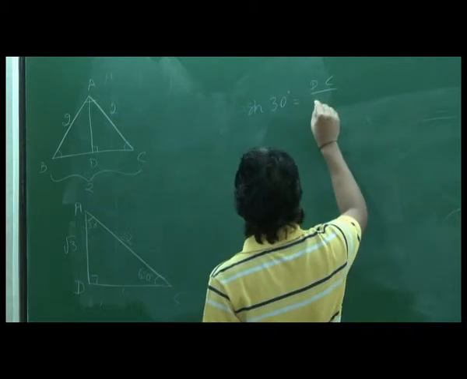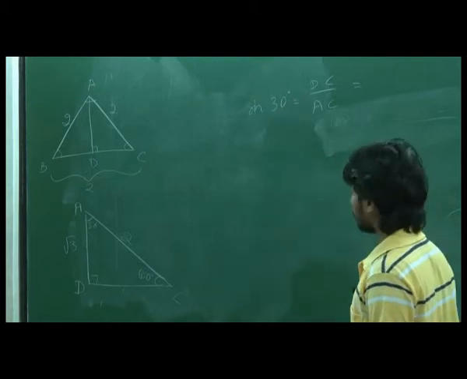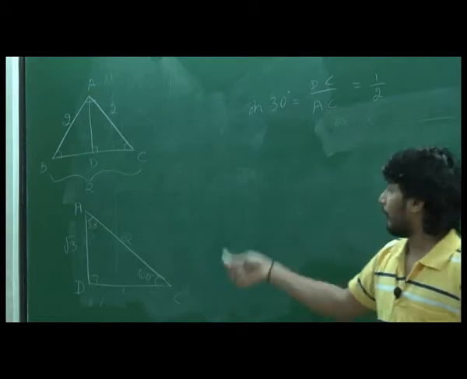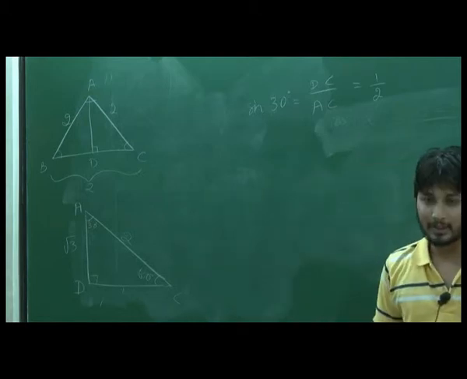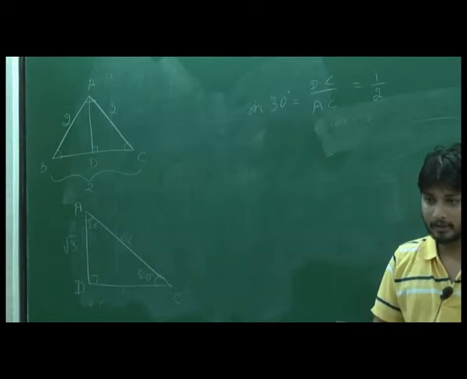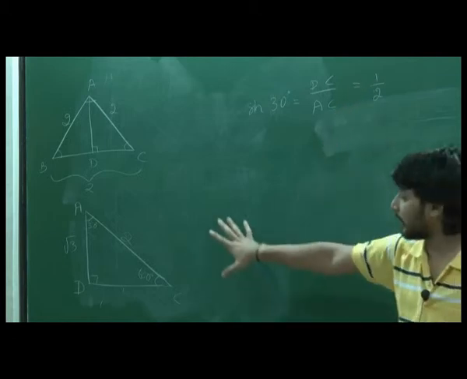Sorry, what is the hypotenuse? AC. So what will be its value? 1 by 2. So what does it mean? Whenever I construct any sized triangle of 30 degree, I take the opposite and the adjacent. If I take the ratio, it always gives me half. It doesn't depend on the side.